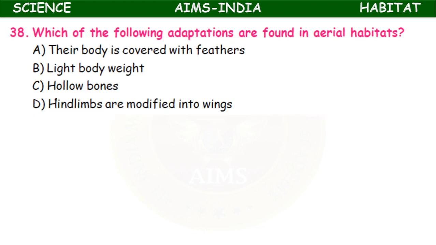Which of the following adaptations are found in aerial habitats? Their body is covered with feathers, light body weight, hollow bones, hind limbs are modified into wings. Aerial habitat means birds, adaptations in birds. Their body is covered with feathers, their body is lightweight, they possess hollow bones, and the forelimbs are modified into wings. All the four are correct. It's a multi-correct answer.